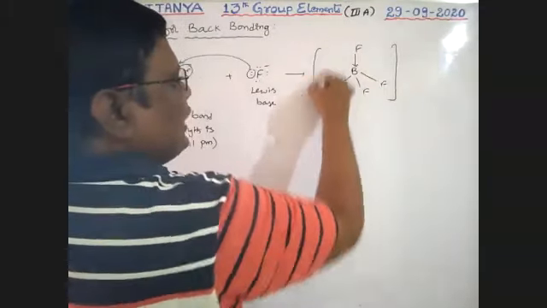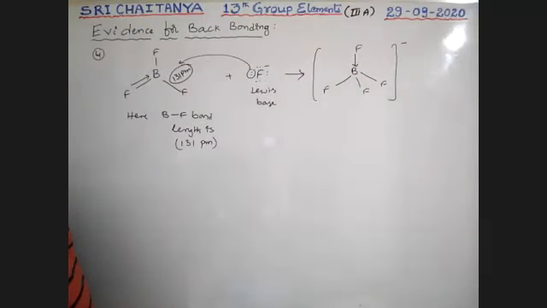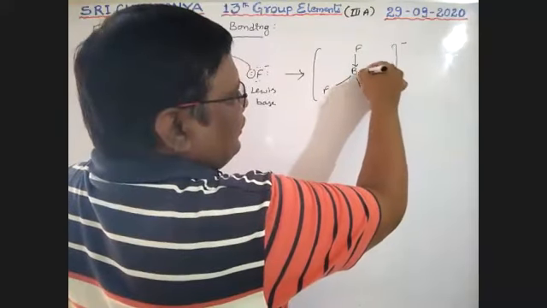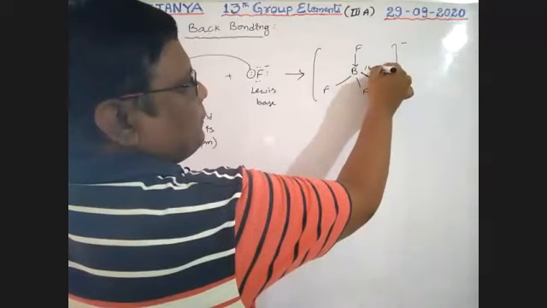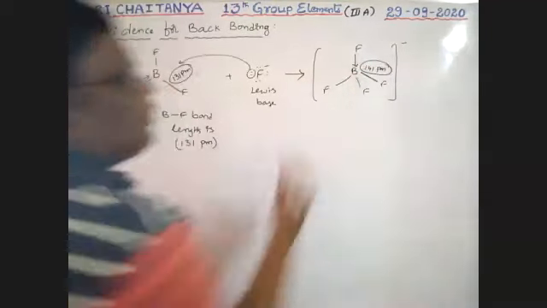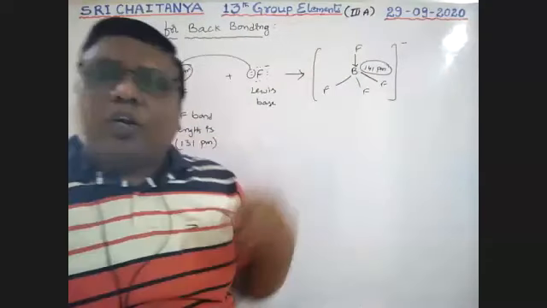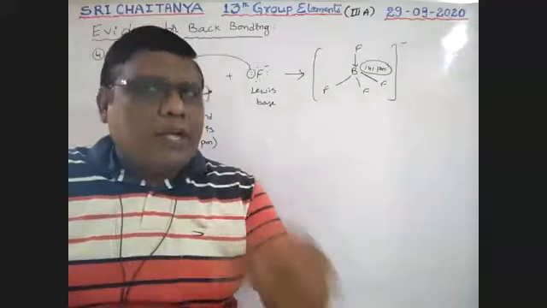So it is rehybridized, with the minus charge. Now here the boron-fluorine bond length is 141 picometers. Here 131 picometers, here 141 picometers. Bond length increases, boys. Bond length increases means bond order decreases.